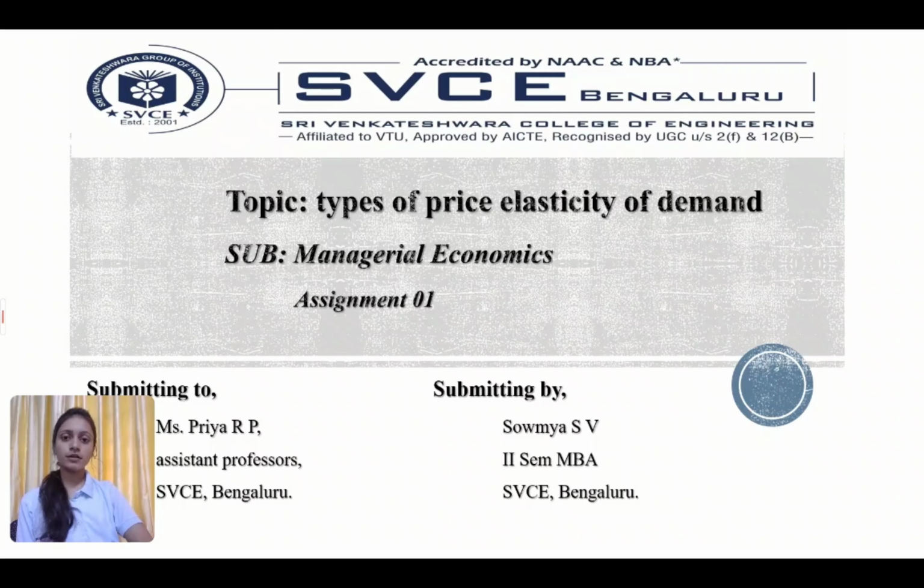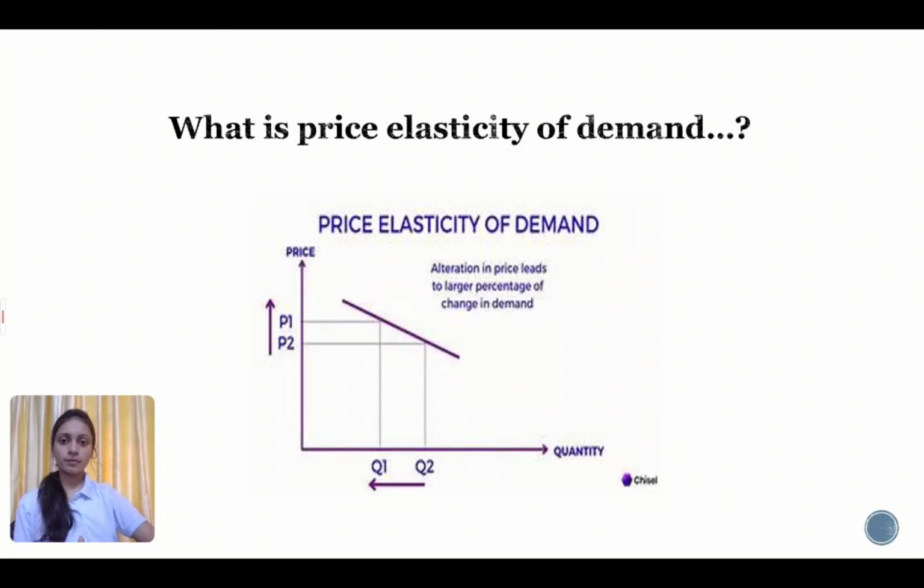I have an assignment on types of price elasticity of demand. Subject is managerial economics. The variation in demand in response to a variation in the price is called the price elasticity of demand. It may also be defined as the ratio of the percentage change in quantity of demand and percentage change in price of a particular commodity.